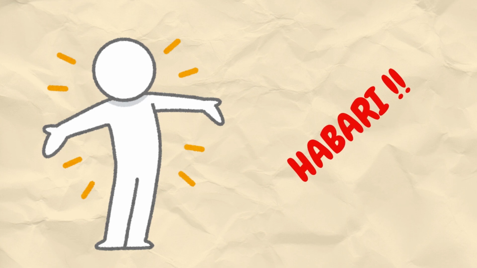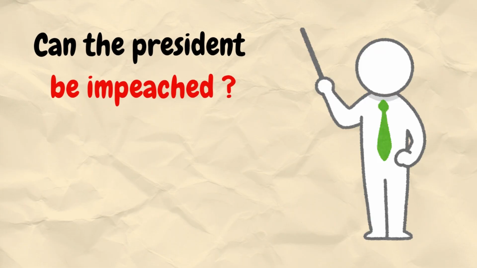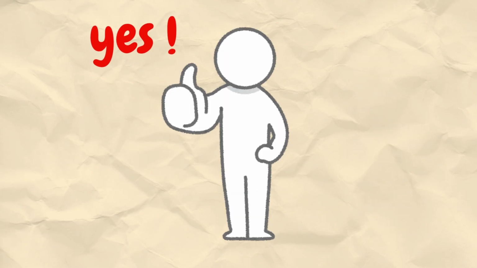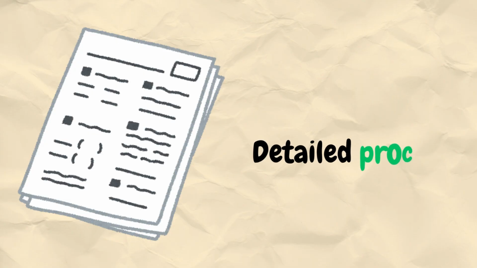Today's lesson is one of the most powerful topics we have covered on this channel. Can the President of Kenya be removed from office before their term ends? The answer, according to the Constitution of Kenya 2010, is yes. And there's a very specific, very detailed process for how that happens.